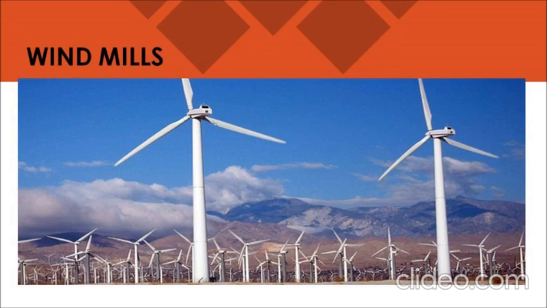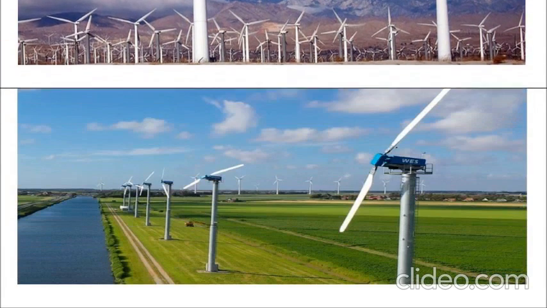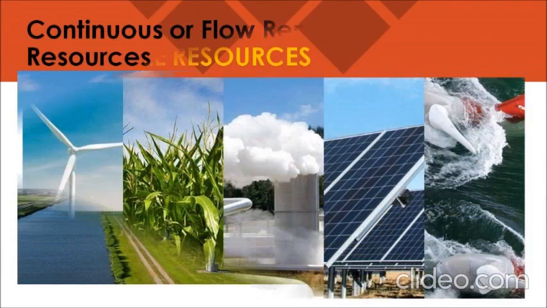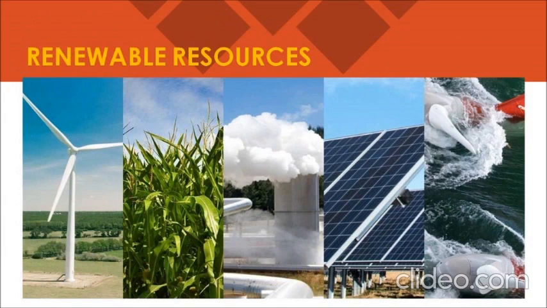If I talk about an example, then you can write one example. A very good example here is the wind. All the windmills are a very reliable, continuous renewable resource, because these windmills are located near the mountains, near the sea, where you will find there is always a flow of wind. That's why we can write these as examples of resources which are continuous in nature, which you are getting all the time.